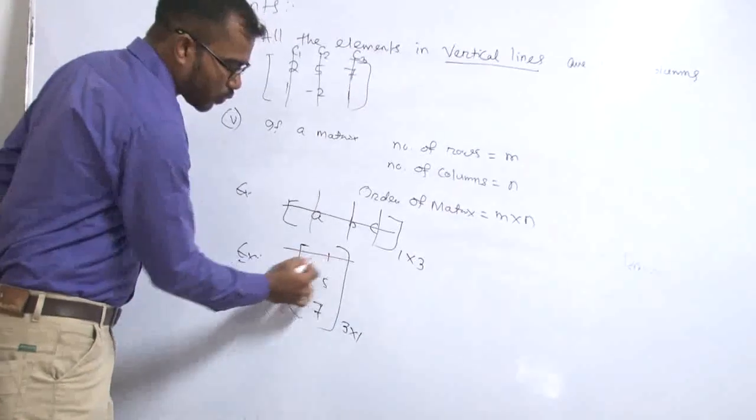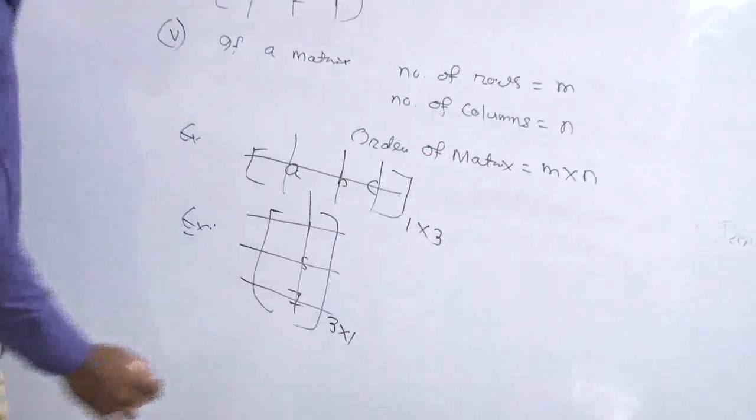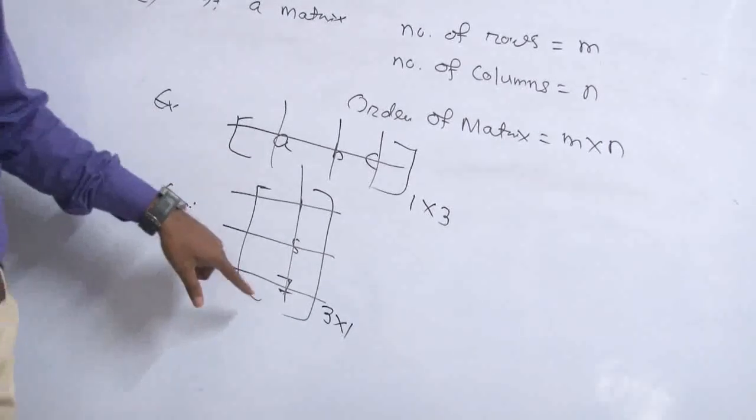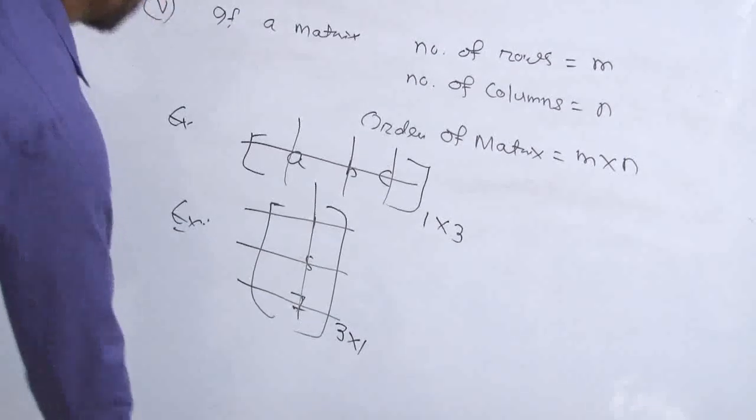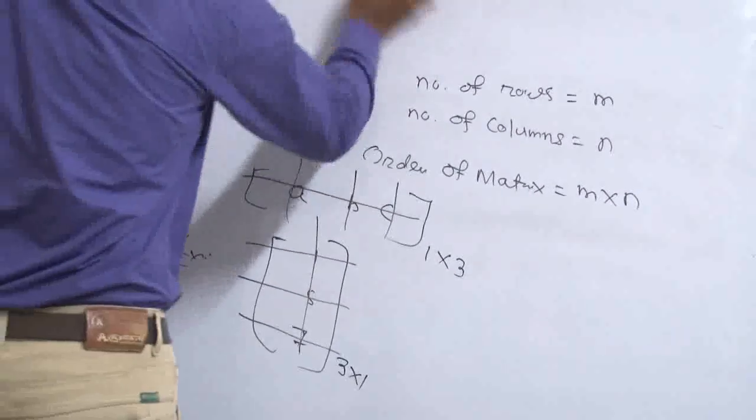Because it contains 3 rows and 1 column, the order of this matrix is 3 into 1. And the sixth point is